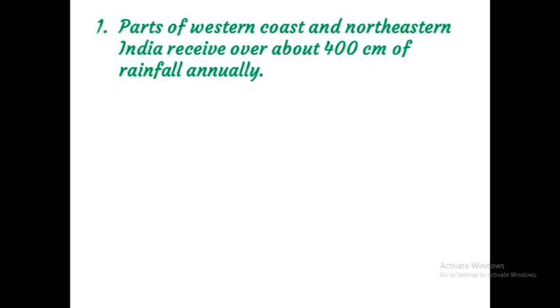Children, parts of the western coast and northeastern India receive over about 400 centimeters of rainfall. Which parts are receiving more than 400 centimeters of rainfall, children? That is the parts of the western coast, which you already know, on this side. The western coast and the northeastern part of our country receive more than 400 centimeters of rainfall.